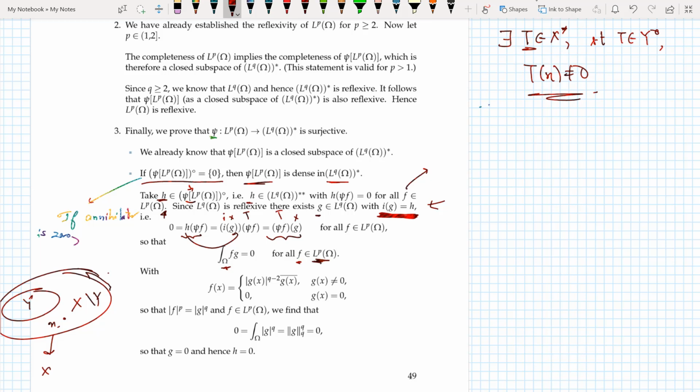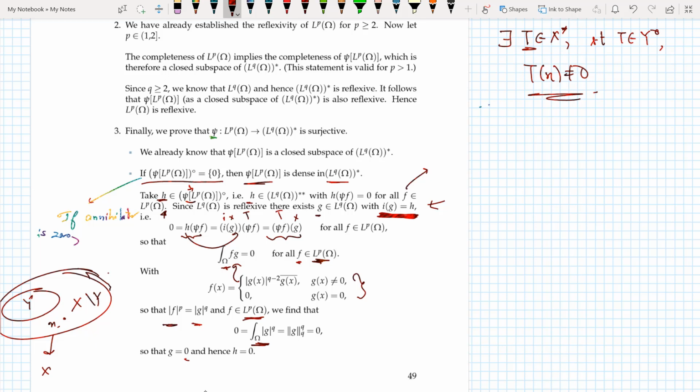Now I introduce another g function here. I constructed it like this, so that norm of f to the power p equals norm of g to the power q, and f belongs to Lp. If we make the substitution here, we find out that g turns out to be 0, and since I of g was equal to h, h turns out to be 0, and that's exactly what I wanted.